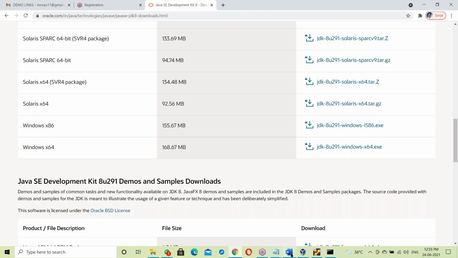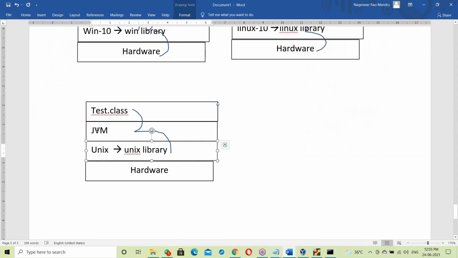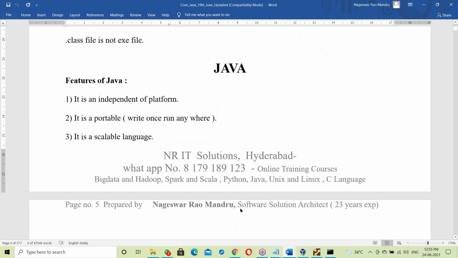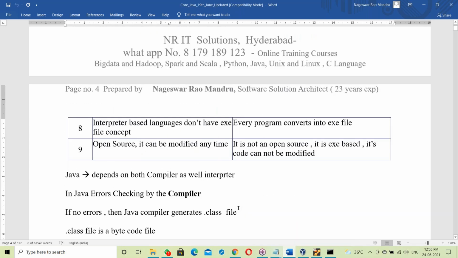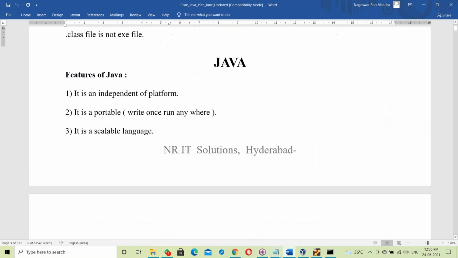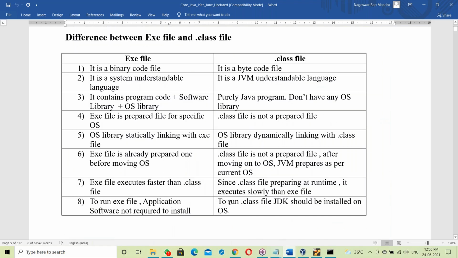So in Java, the JVM is responsible for making the dot class file platform independent. Fine. Now, what is an exe file, what is a dot class file, and what's the difference between these two? We'll discuss that point also. The same points were already discussed, but now I'm comparing them side by side for understanding.